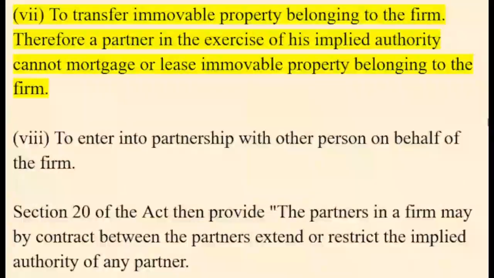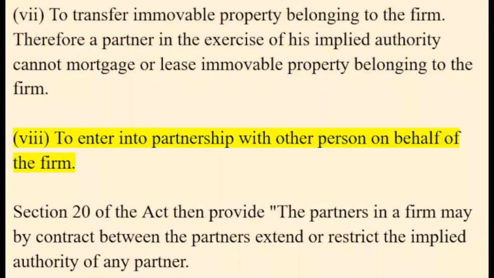VII. To transfer immovable property belonging to the firm. Therefore, a partner in the exercise of his implied authority cannot mortgage or lease immovable property belonging to the firm. VIII. To enter into partnership with another person on behalf of the firm.